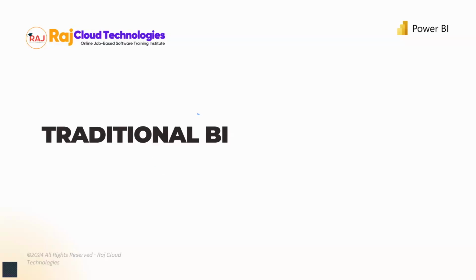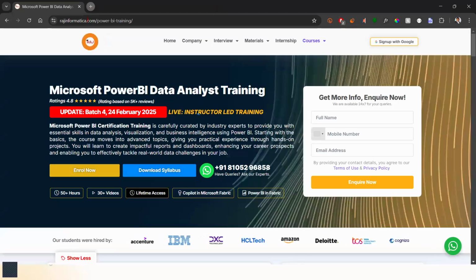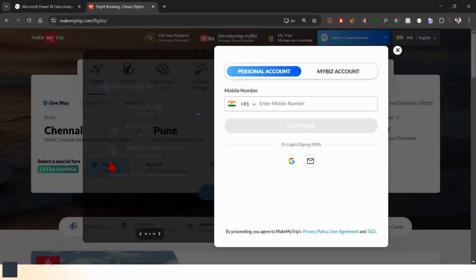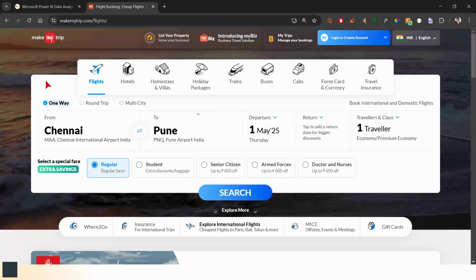And before I talk about traditional BI, let me go to a particular website here. Let me go to makemytrip.com, and I'm going to book some flights here. So let's go ahead and do that. This is one of the sites where I can book flights or hotels, and you know what to do with this website. There are a lot of different websites like this, but I'll use makemytrip.com to give you an understanding of what's going on here.